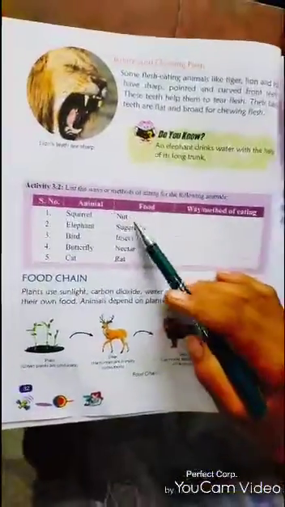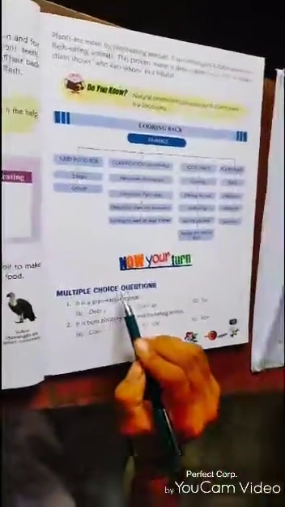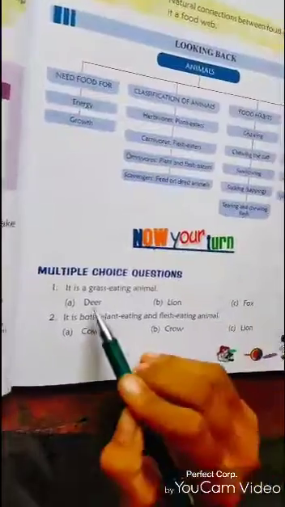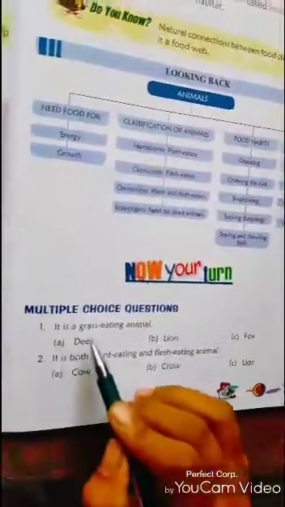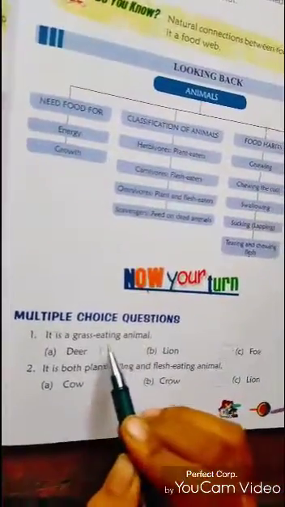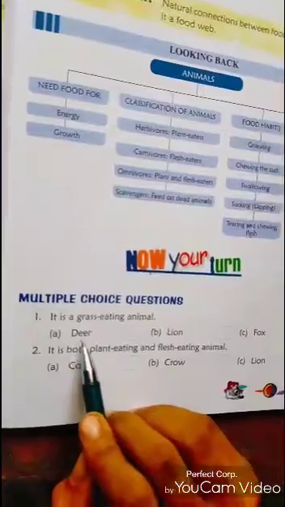You can do it yourself. And next, now we discuss the exercise of this chapter. Multiple choice questions. That means there are three options given, and we can take the correct option. It is a grass eating animal. Grass eating means herbivorous. So the answer is deer.